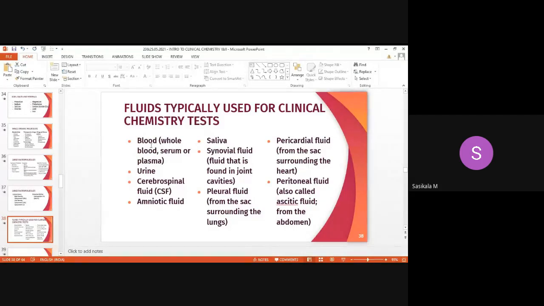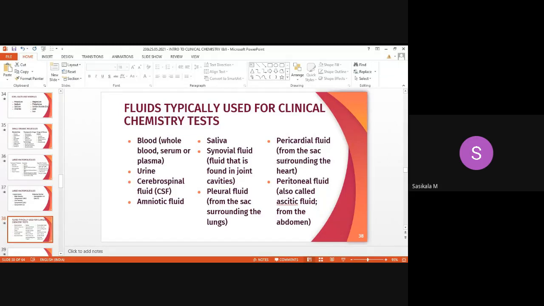In that, whole blood, serum or plasma, then urine sample, then cerebrospinal fluid, CSF, or amniotic fluid, saliva, synovial fluid, the fluid that is found in joint cavities, then pleural fluid from the sac surrounding the lungs, then pericardial fluid from the sac surrounding the heart, then peritoneal fluid.